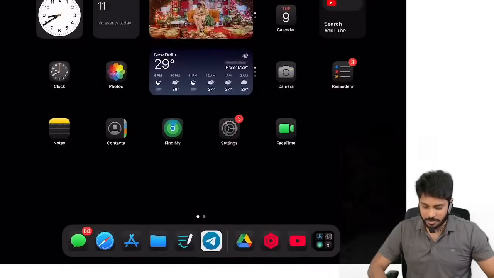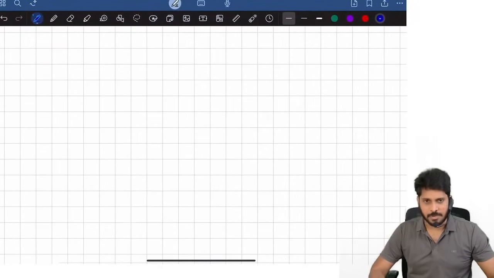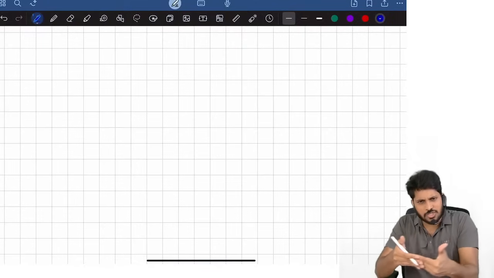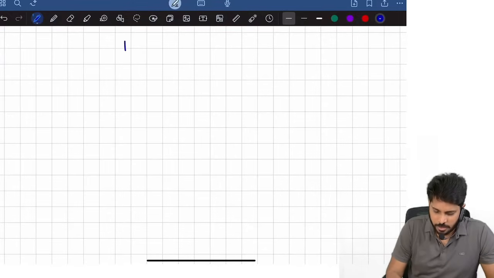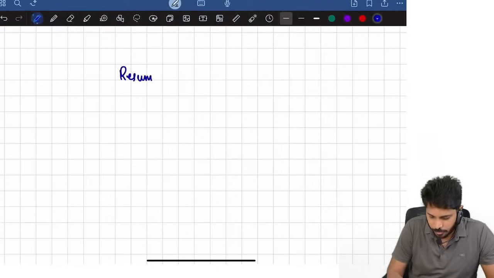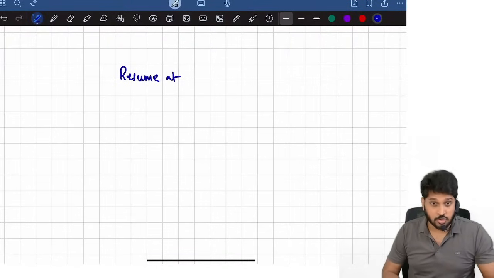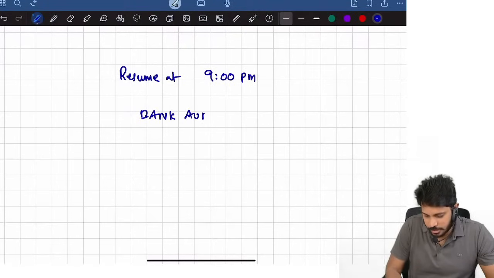Okay, what do you need to do within these 10 minutes? Revise whatever is there in ethics and terms of engagement. Just quickly read whatever expected questions we covered, just one time. Then immediately we'll continue the bank audit chapter. We will resume at 9 o'clock. And remember, bank audit is to be discussed.